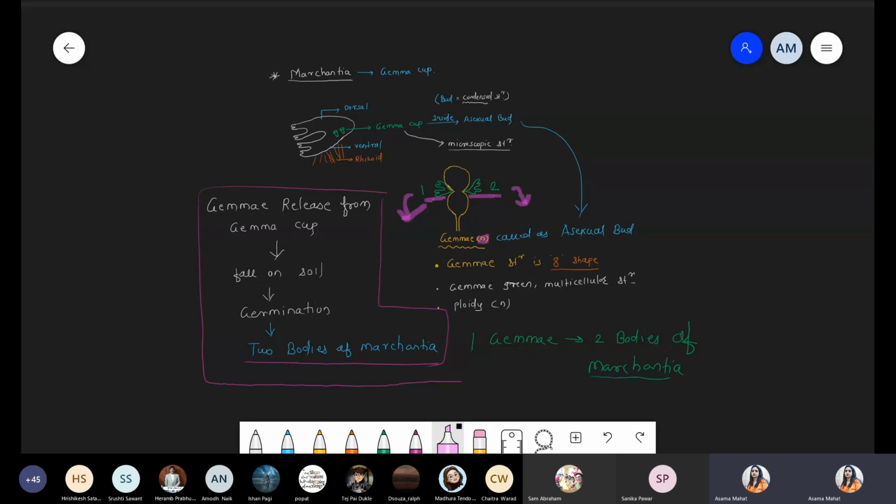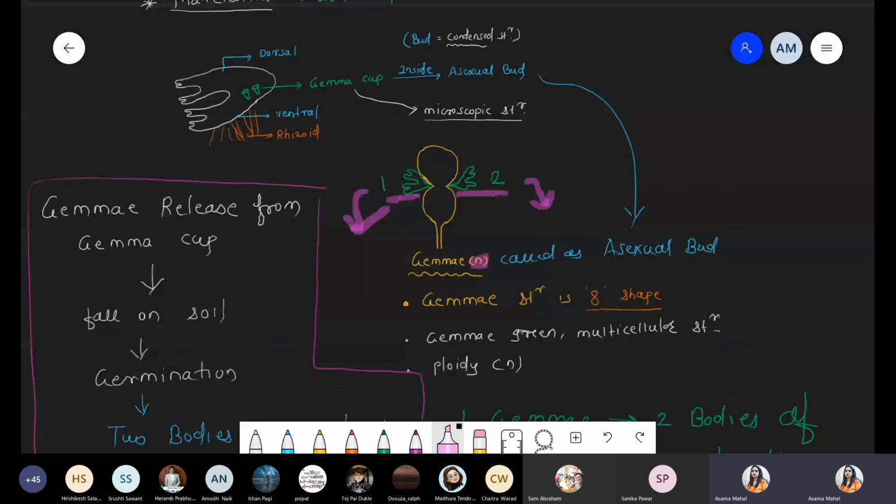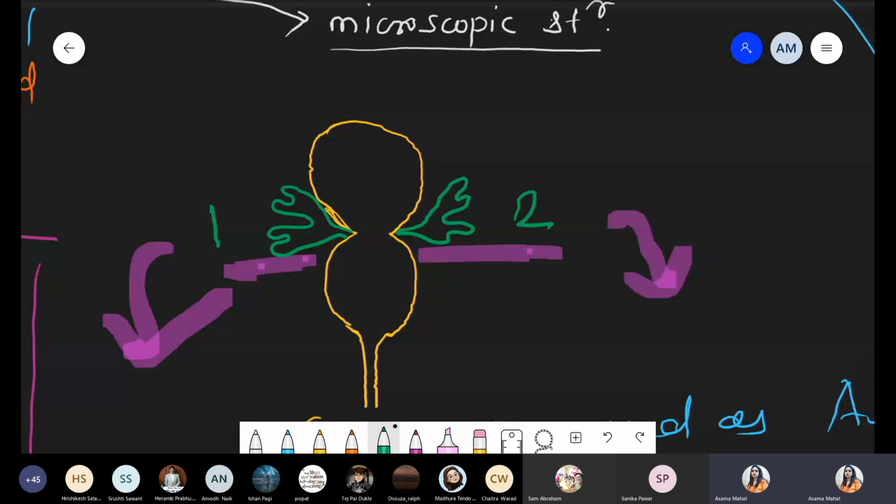This asexual bud or gamete has an H-shaped structure, multicellular, green, and haploid. If you see this typical H-shape, it has two notches present, and inside these notches we give number 1 and number 2.